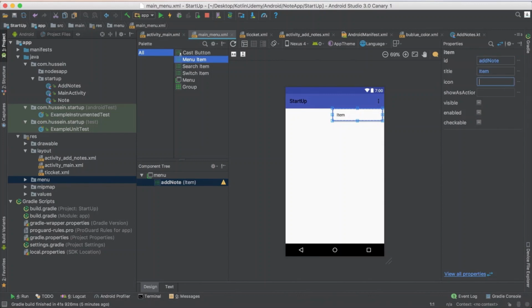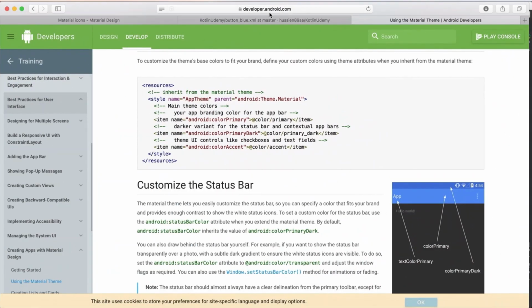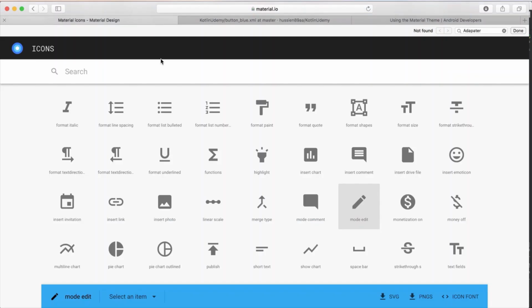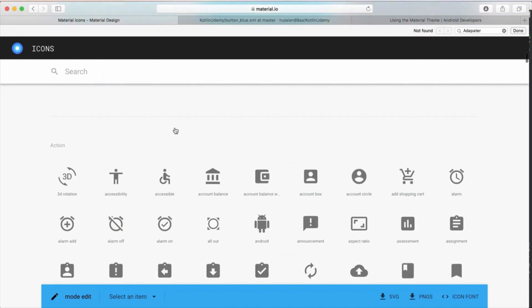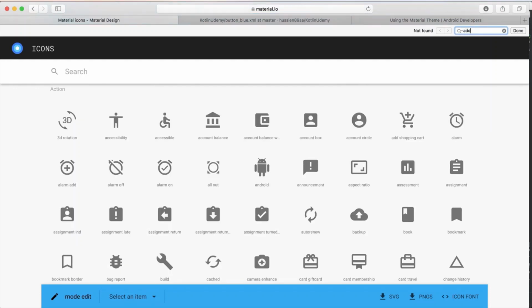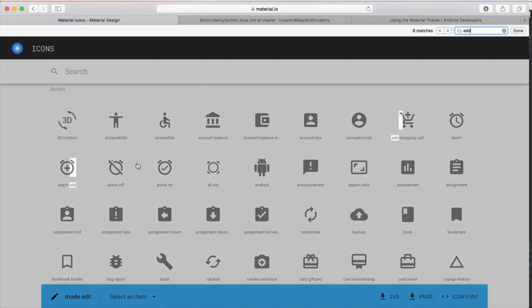Here is the icon for the object. So what I will do, I just go again to the Google website and look for note add. I think I see something. I really like the icon add. Where is it? It should be here.